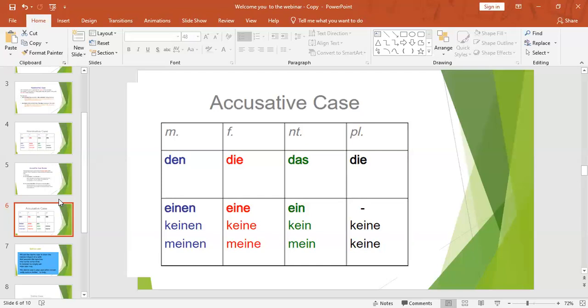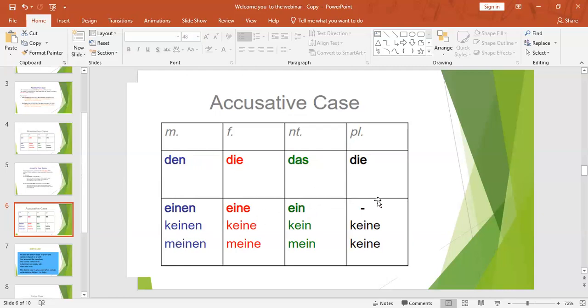Okay, I will tell you. When you compare the accusative case with nominative, the change is only in masculine. Masculine will change; feminine, neutral, and plural are the same. We have four different types of articles for nominative: bestimmter, unbestimmter, negative, possessive. What we saw in nominative, the same we see here, except masculine. Der will change to den, ein will change to einen, kein will change to keinen, mein will change to meinen. That's it. The rest are the same: die, das, eine, ein.